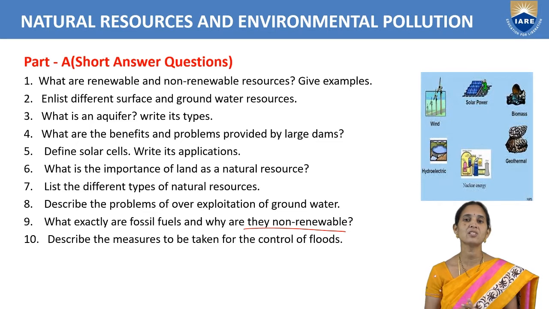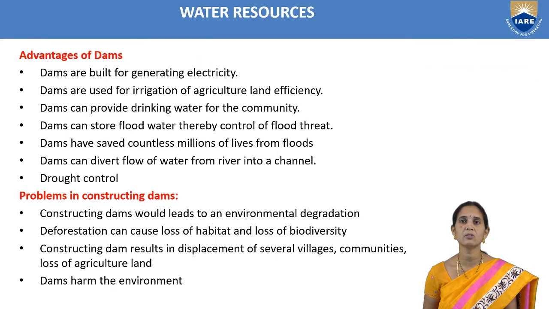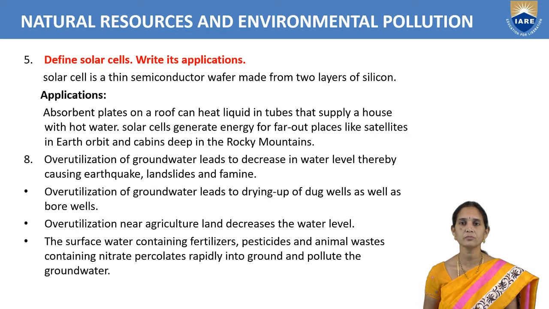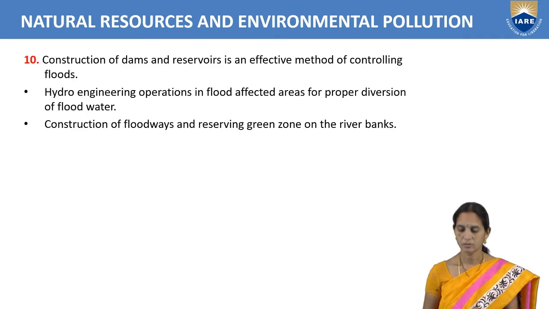Next, describe the measures to be taken for the control of floods. What measures do we have to take to control floods? When a flood comes, we know that buildings collapse and there is loss of agriculture when we are growing crops.